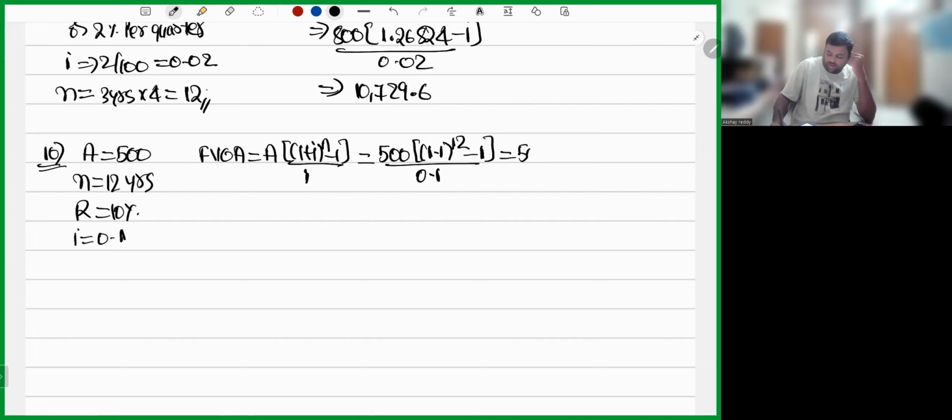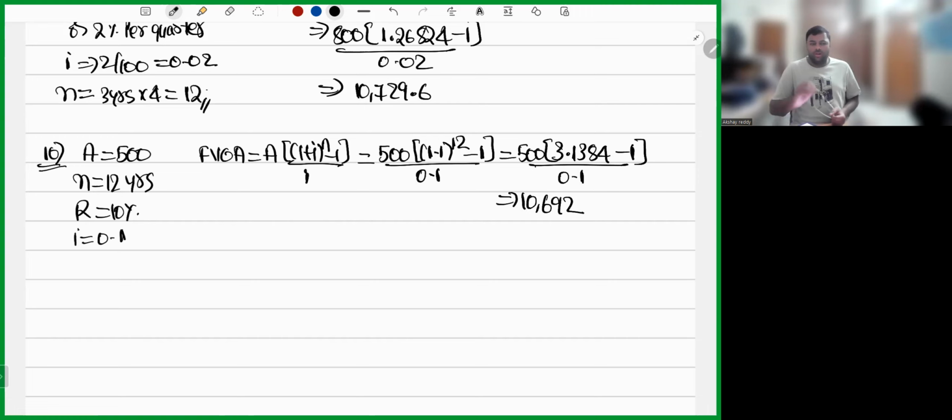Now 500 into, what is 1.1 whole power 12? 1.1 into 1 equal to 12 times. 1, 2, 3, 4, 5, 6, 7, 8, 9, 10, 11, 12. 3.1384 minus 1 whole divided by 0.1. So 500 into 2.1384 divided by 0.1. So it will simply be 10,692. So future value of ordinary annuity will be 10,692.